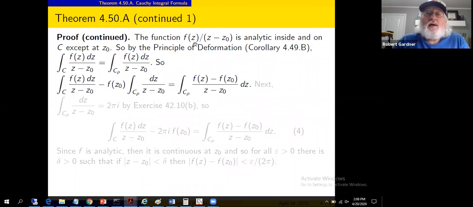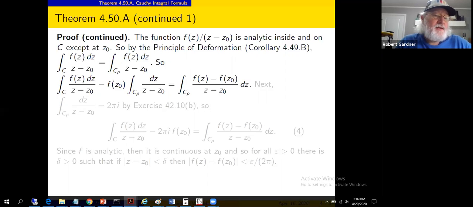Okay, the function f of z divided by z minus z sub 0 is analytic inside and on C, except at z sub 0. F of z was analytic on and inside C, so the only place we have a problem is at z sub 0. But by the principle of deformation, if we integrate f of z over z minus z sub 0 about C or C sub rho, we get the same values for the integrals.